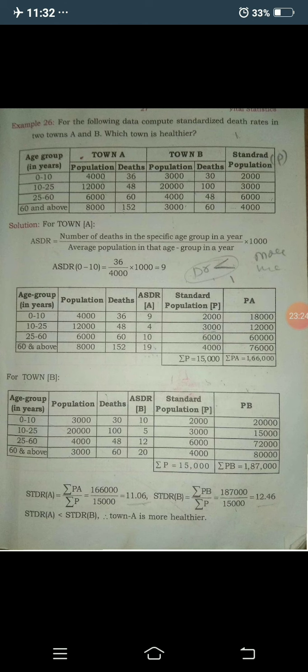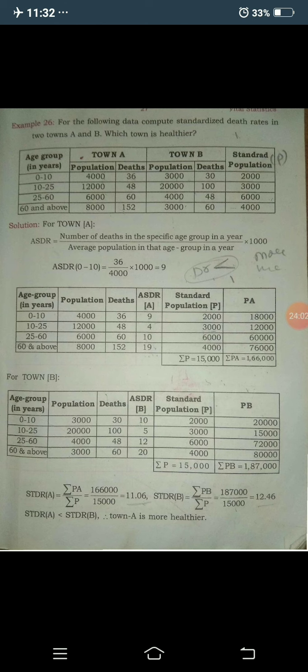Okay, then by multiplying B and P, the ASDR of B and the standard population P, for the corresponding age groups 0 to 10, 10 to 25, 25 to 60, 60 and above, you get PB: 10 into 2000, that is 20,000, 5 into 3000, you get 15,000, 12 into 6,000, you get 72,000, 20 into 4,000, you get 80,000.